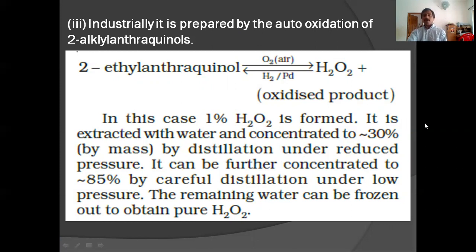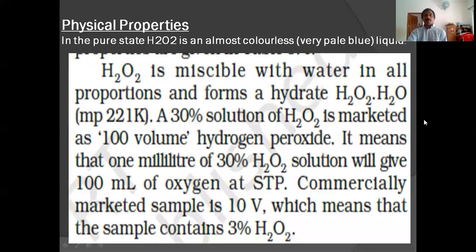Next one, the properties of H2O2, the physical properties. In the pure state, H2O2 is an almost colorless, very pale blue liquid. So H2O2 is a liquid, pale blue, almost colorless. H2O2 is miscible with water in all proportions and forms a hydrate, H2O2·H2O. The melting point of H2O2 is 221 Kelvin.